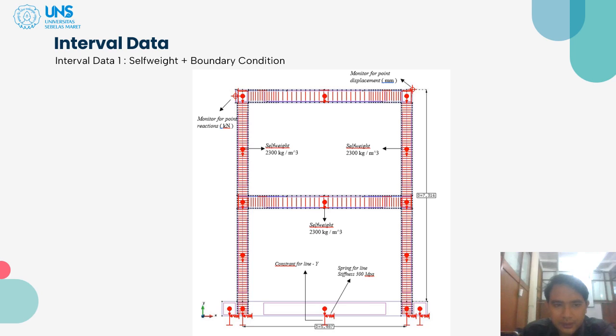Interval, and then we define interval data 1, which is self-weight and boundary condition. The boundary condition here on the bottom of the foundation, we use spring for line stiffness 300 megapascal, and for the constraint for line y direction. And then the self-weight of the concrete, we define 2,300 kilogram per meter cubic. And the monitor 4-point reaction we use here to record the reaction of the structure. And then the displacement 4-point here, we record the displacement in the millimeter.